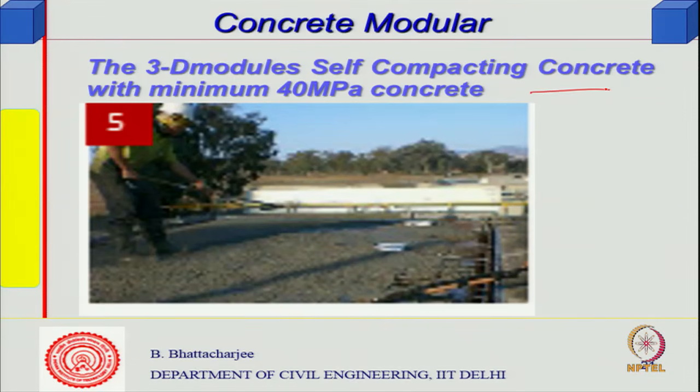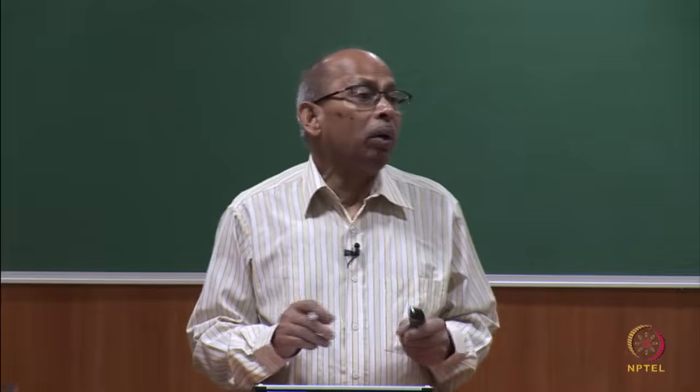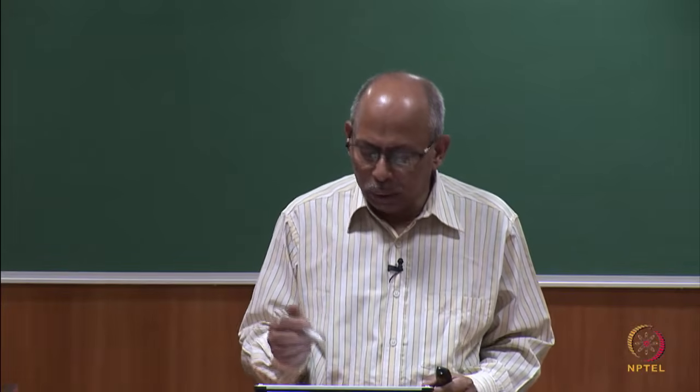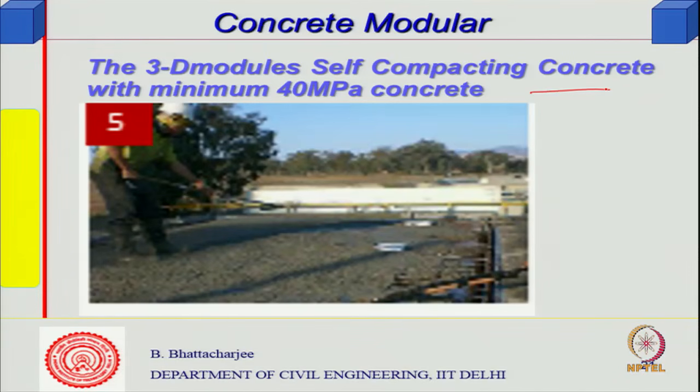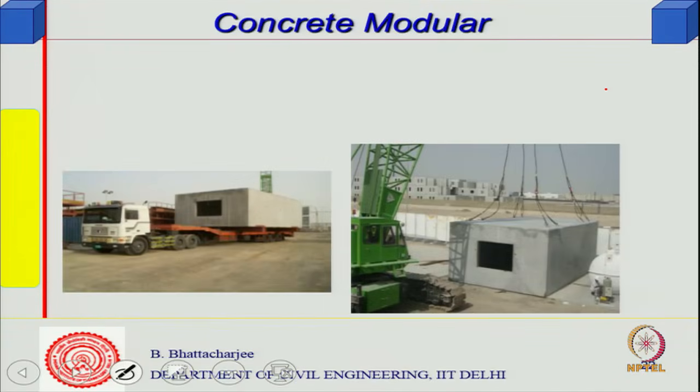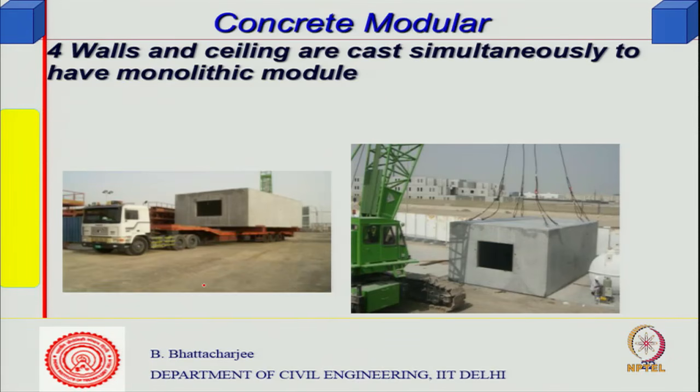So, 3D modules with self compacting concrete, obviously strength has to be high because the section will be thin, and it must take all the handling load. Actually, more crucial is the handling load. So, minimum 40 MPa concrete is what is required. Then the whole module is transported, lifted up, and the ceiling is cast simultaneously with a monolithic module. So, everything is cast in one go. So, it is monolithic, even structurally it will act all together. So, from the point of view of structural stability it will act all together, therefore the performance is better and you can save on material.